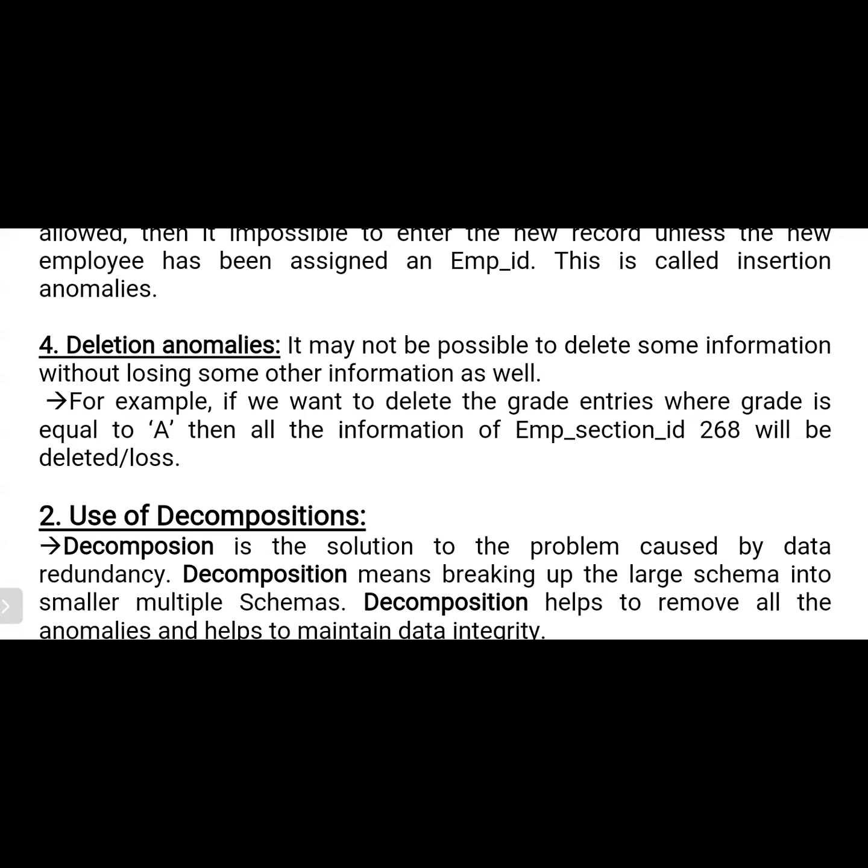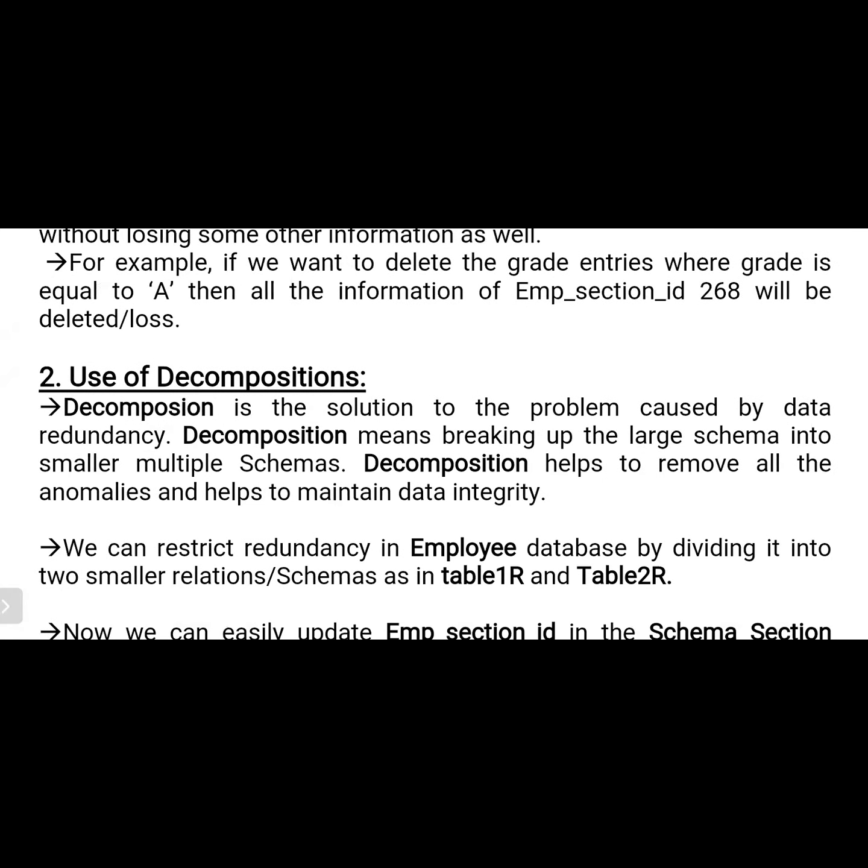Which types of problems occur when we allow redundant storage in the database? Insertion anomalies, deletion anomalies, and the other one is updation anomalies. Okay, what is the meaning of redundant storage? It is the duplication of data, the same copy of the data maintained more than one time in the database. It leads to wastage of space, right? And it also provides some inconsistency. For example, if we want to retrieve our required data, it will appear more than one time.